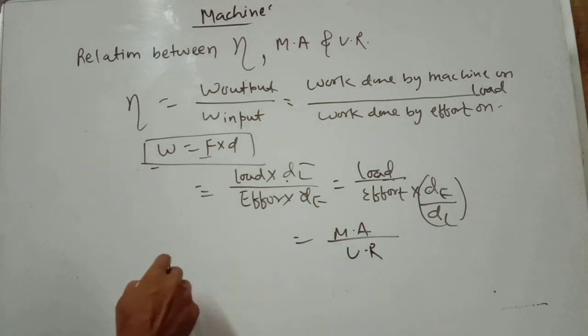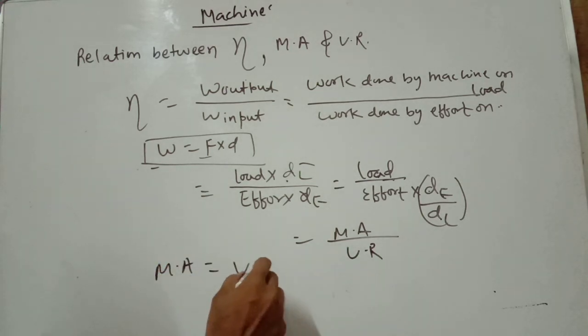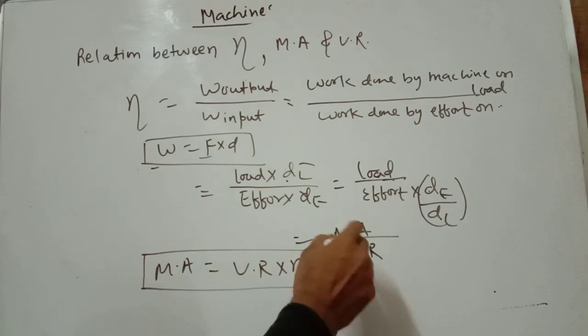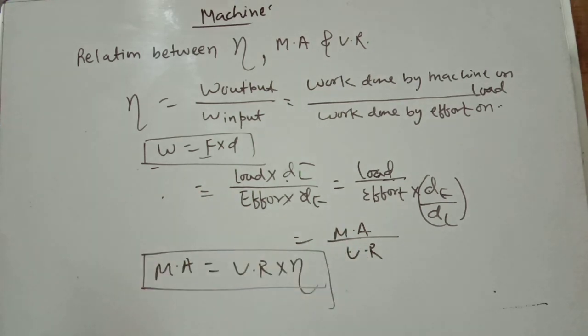So efficiency goes to the left side as a multiplier: mechanical advantage is equal to velocity ratio into efficiency.